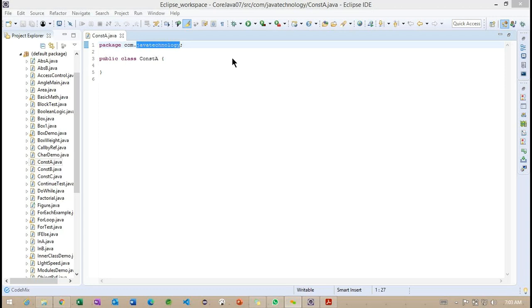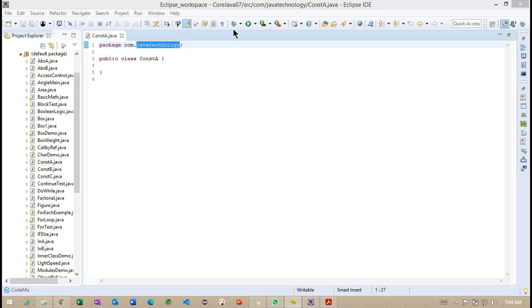Now, we'll check the packages information here so that we can easily understand how packages work. We'll look at one table.